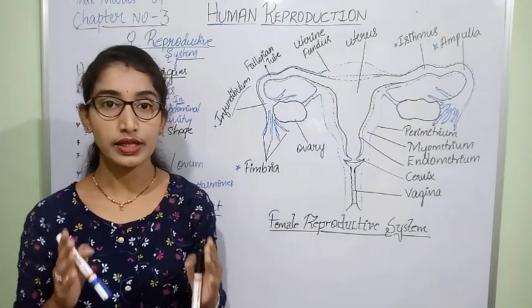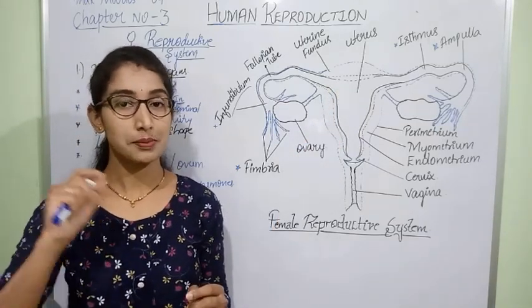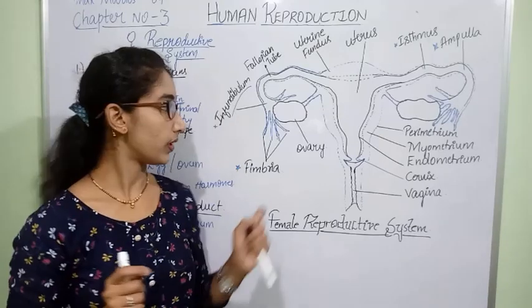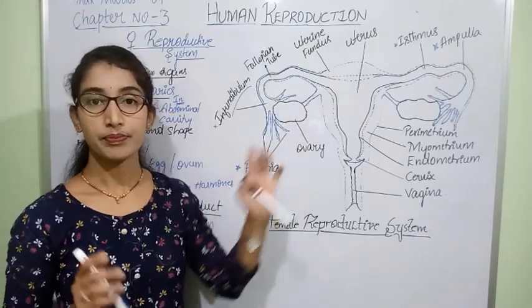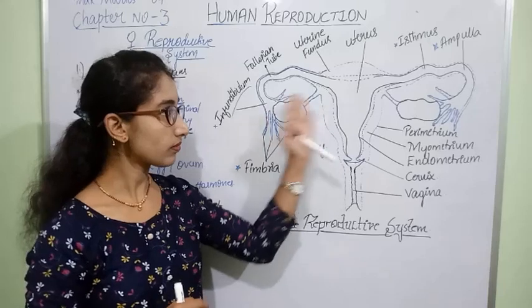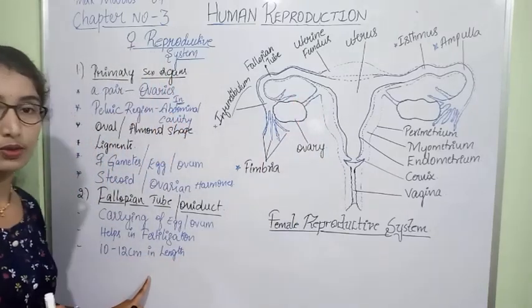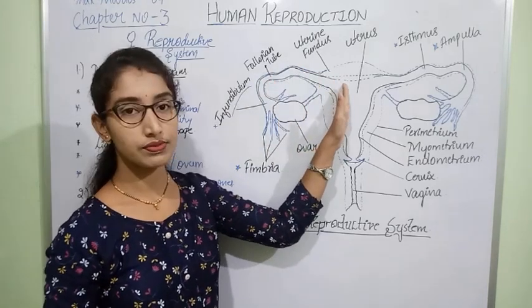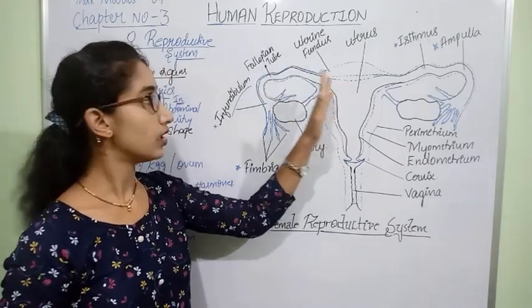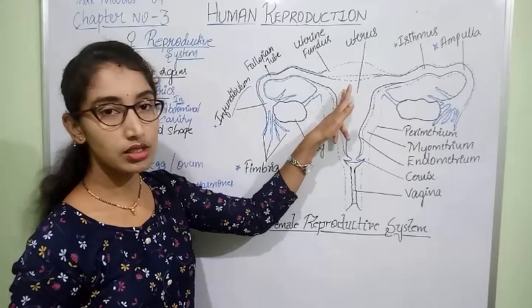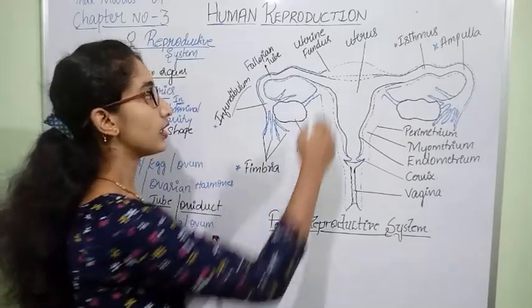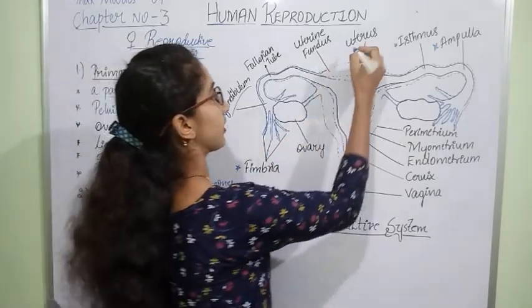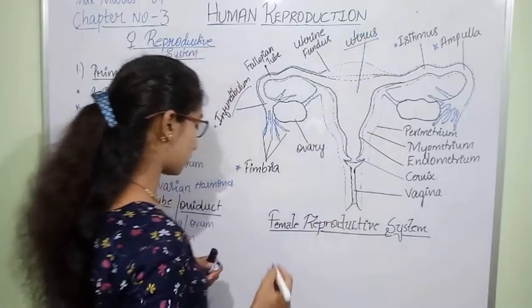This is the actual tube which is the main connection between the ovary and the uterus. This is about the fallopian tube. And the next part of the female reproductive system, next to the fallopian tube, is the uterus.